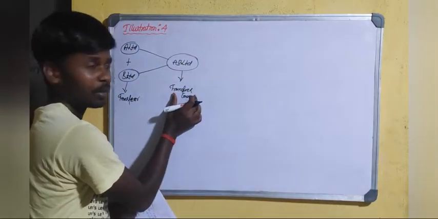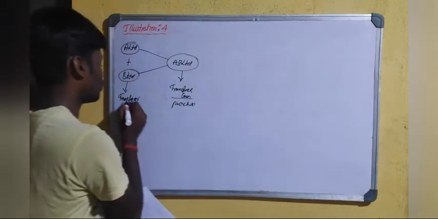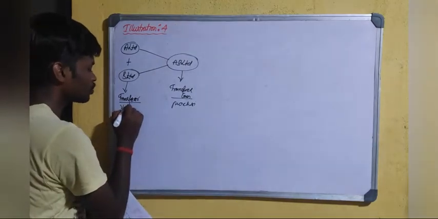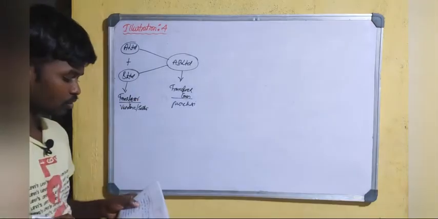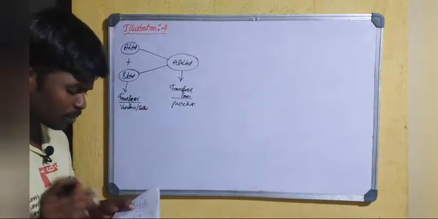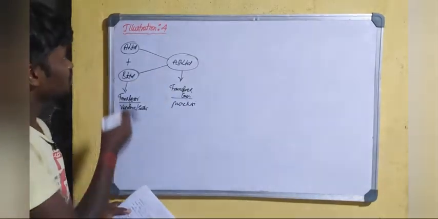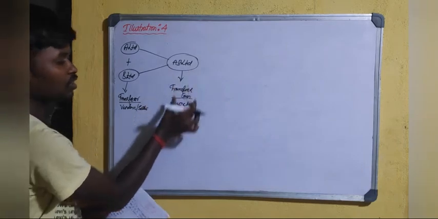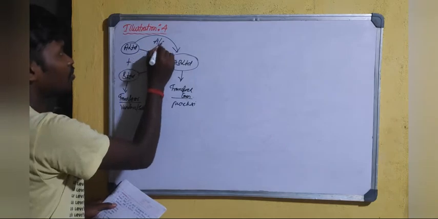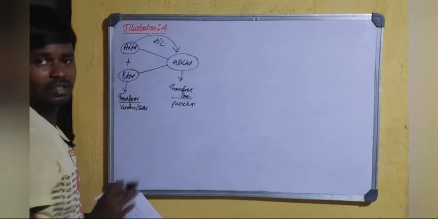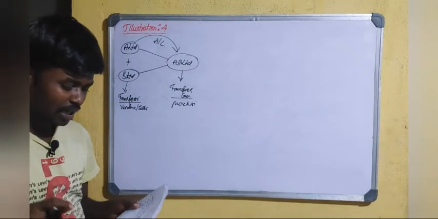So this transferee company, that is AB Limited, is nothing but the purchasing company. So the transferor company is also called vendor firm or seller firm. Okay, so don't get confused. The purchasing company takes over the assets and liabilities. So in this illustration, AB Limited, that is purchasing company, takes over the assets and liabilities from A and B Limited. Okay, see, the purchasing company takes over the assets and liabilities of A Limited and B Limited.